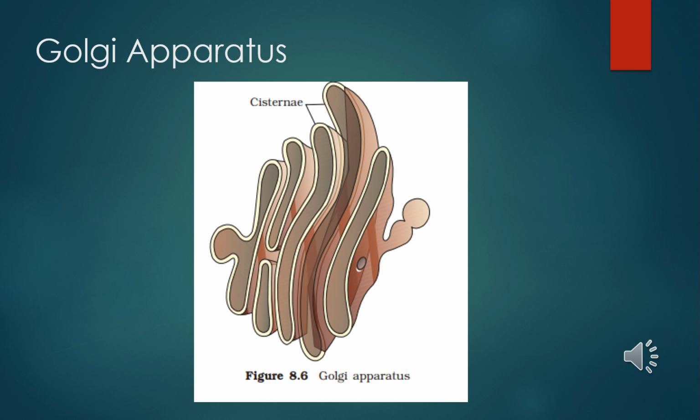It is absent in a few cell types such as mammalian red blood corpuscles, sperm cells of bryophytes, pteridophytes, and sieve tubes of plants. It's also absent in prokaryotic cells. A cell may have one large Golgi complex or several very small ones. The Golgi complex occupies different positions in different kinds of cells. In secretory and absorptive cells, it usually lies between the nucleus and the cell surface where secretion or absorption takes place.